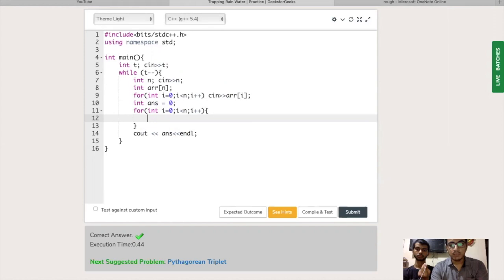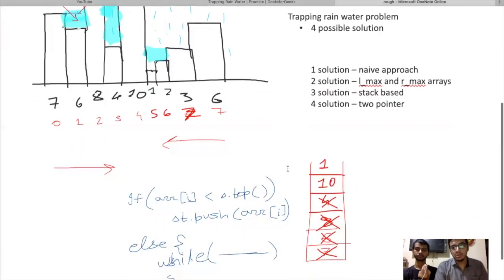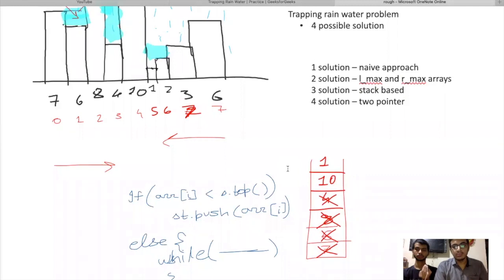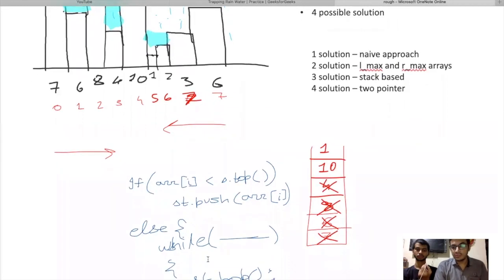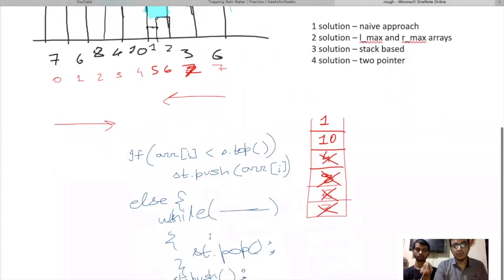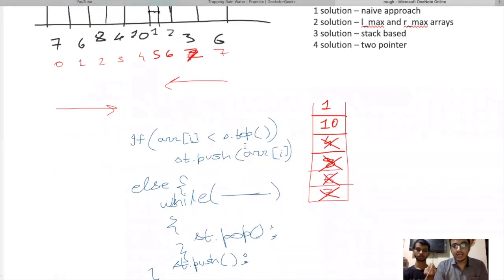As we know, in both conditions, when the element is less than or greater than the top of the stack, we push that element into the stack, as you can see in this code and this part also.